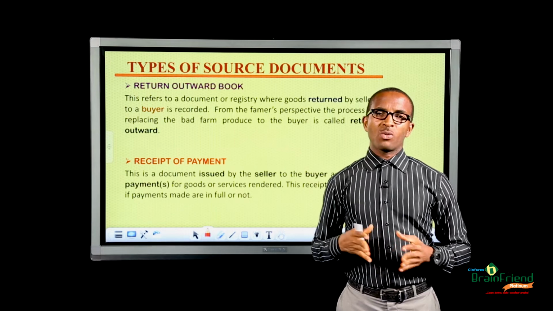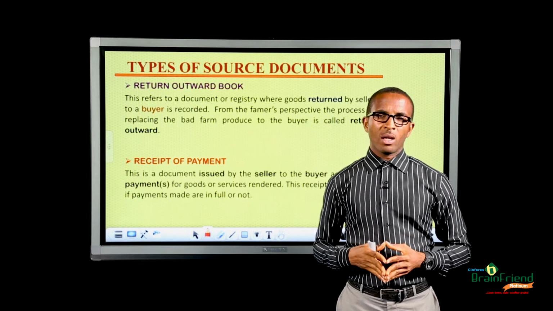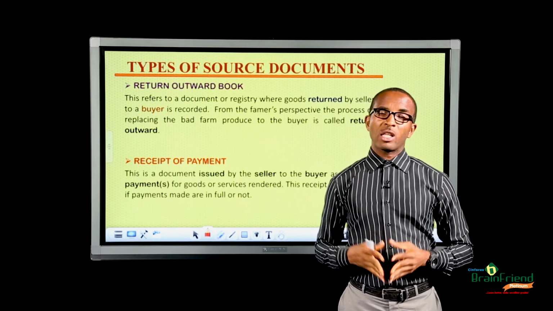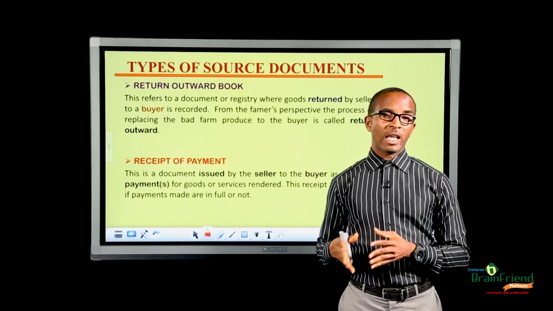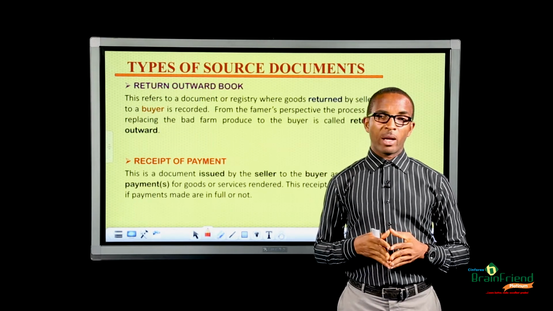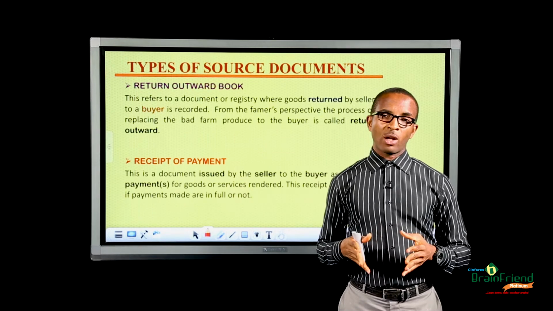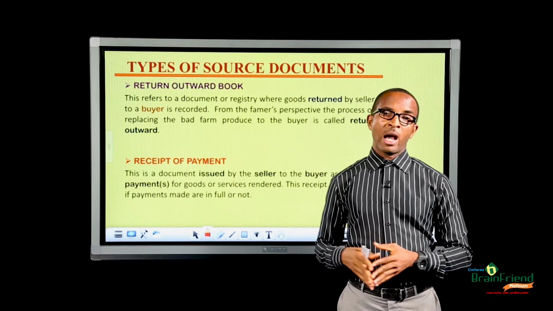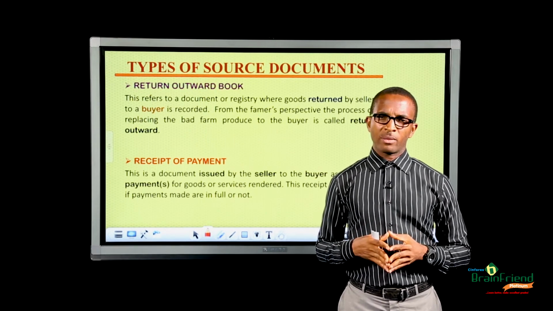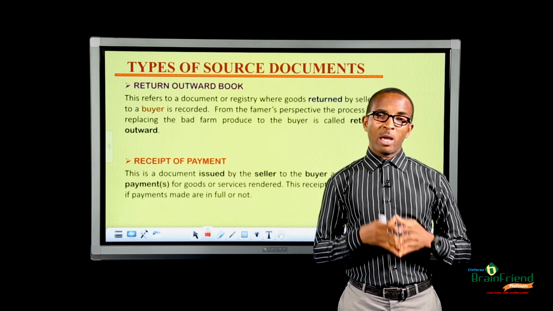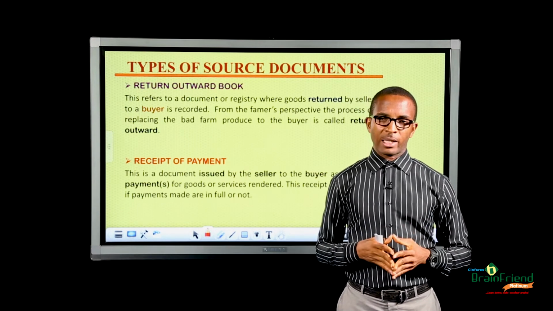The next is receipt of payment. Receipt of payment is a document issued by the seller to the buyer as proof of payment for services rendered or for goods that the buyer has bought from the seller. It also indicates if the payments were in full or in part.